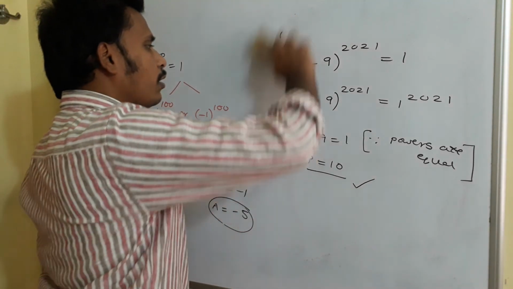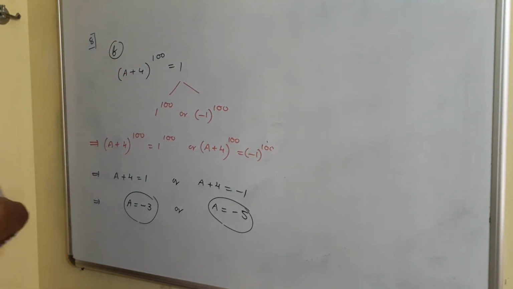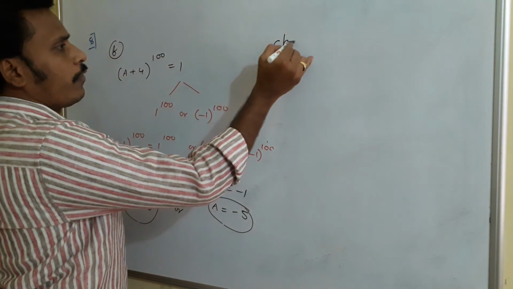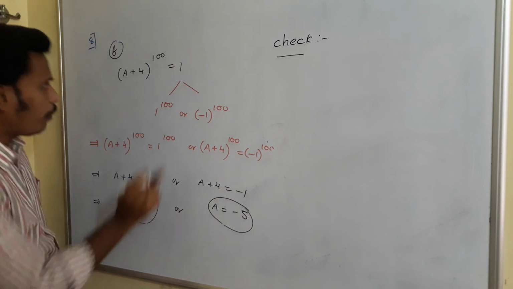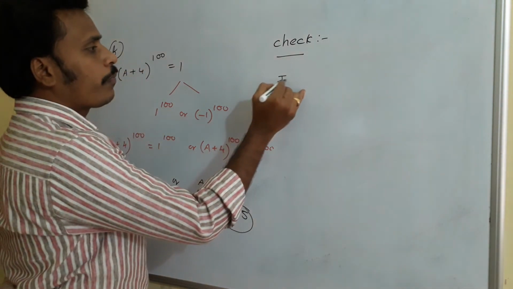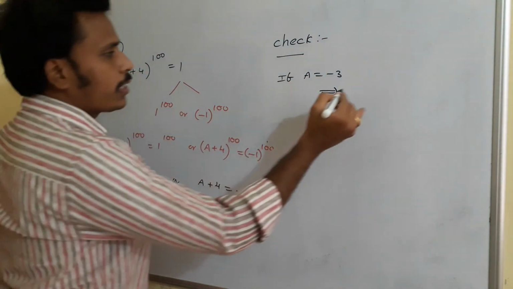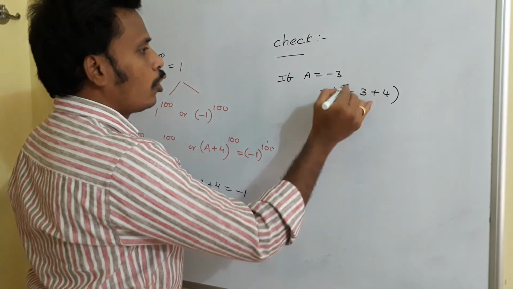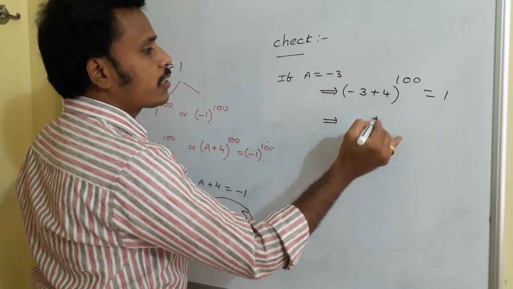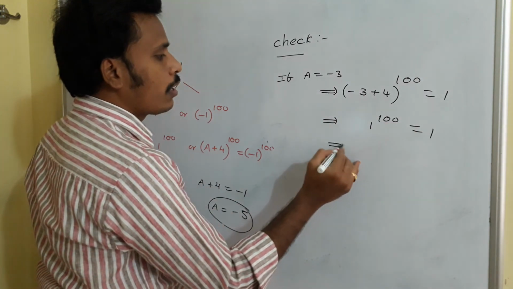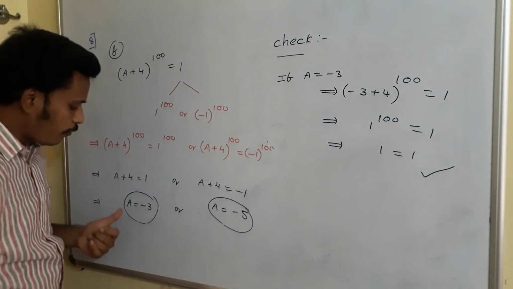If you have any confusion, there is a possibility to check whether our answers are right or wrong. Usually you learn this way of checking from simple equations. How to check? a = -3 or a = -5. Replace a with -3 in the given problem. (-3 + 4)^100 is equal to 1. -3 + 4 is 1. 1^100 is equal to 1, you know that. So 1 = 1, correct. Both sides are balanced if a = -3.